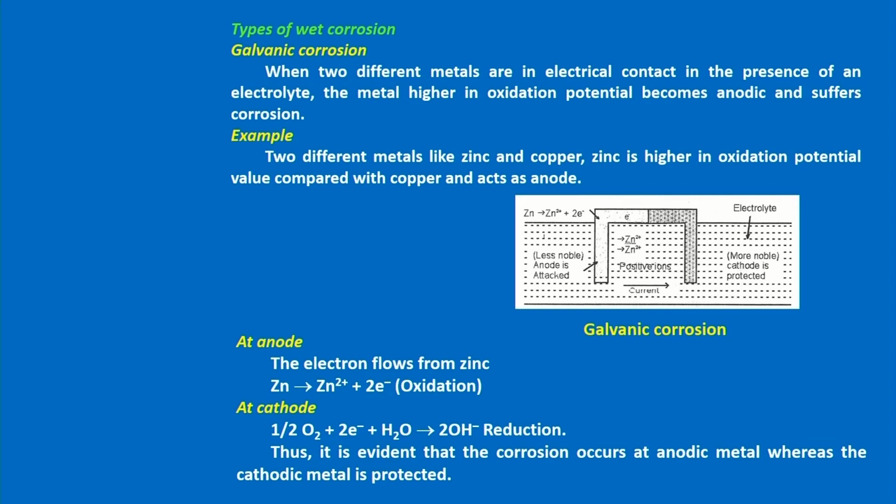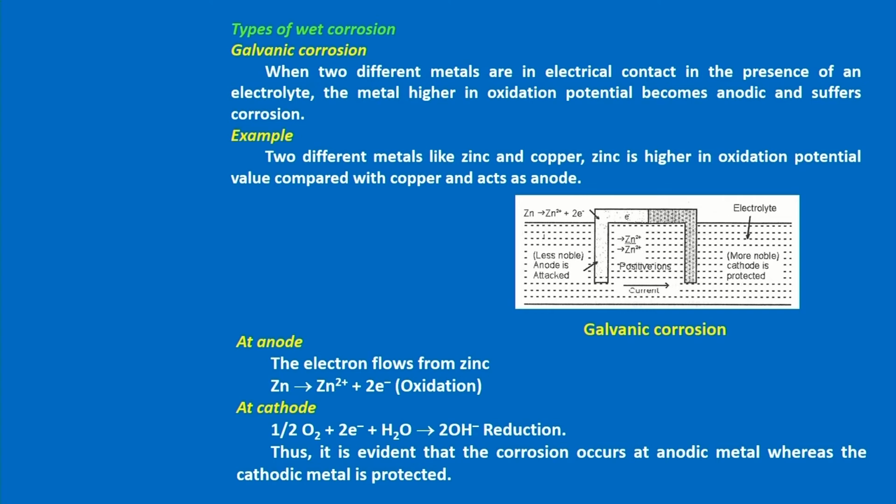In galvanic corrosion, the condition is when two dissimilar metals are partially exposed to moisture. What are two dissimilar metals? In many places there are dissimilar combinations. A vessel is made with one metal and the screws are another metal, or the equipment is one metal and the screws are another metal. So, like this there are combinations of two dissimilar metals. If two dissimilar metals are partially exposed to moisture, then what will happen?